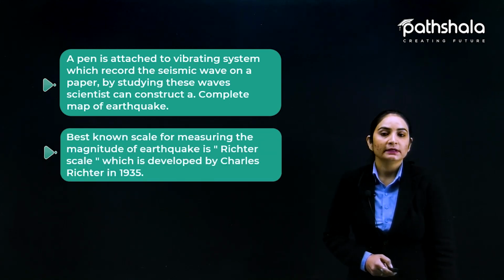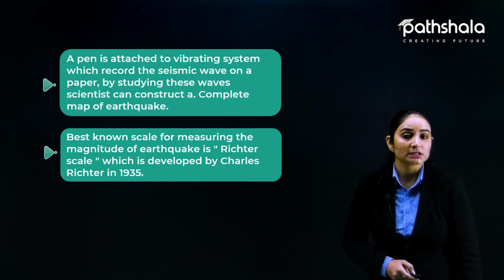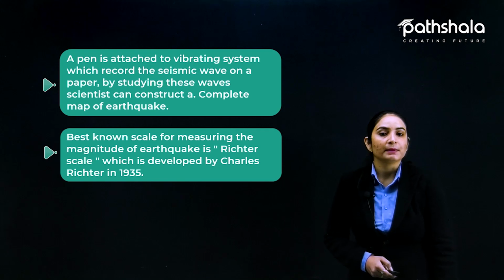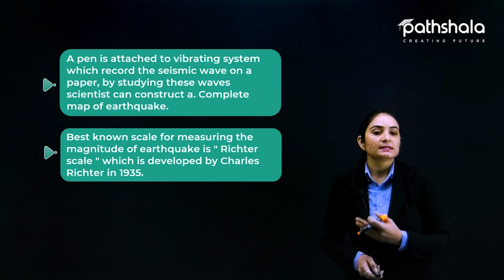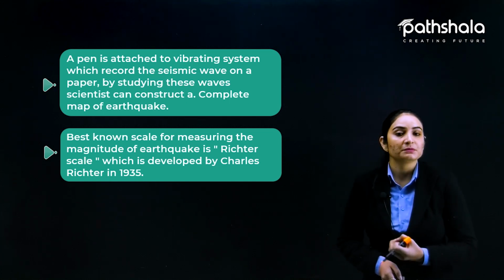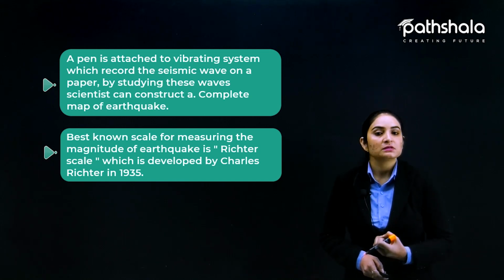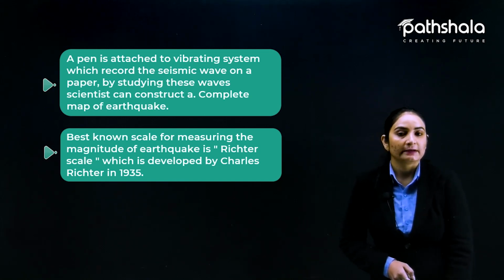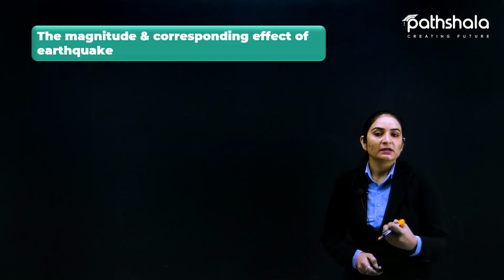Fine. Another important thing: the best known scale for measuring the magnitude of earthquake is the Richter scale, which was developed by Charles Richter in 1935. The seismograph is also used for measuring the magnitude of seismic waves, but the best known scale is the Richter scale, developed by Charles Richter in 1935. Now find the magnitude and corresponding effect of earthquake.